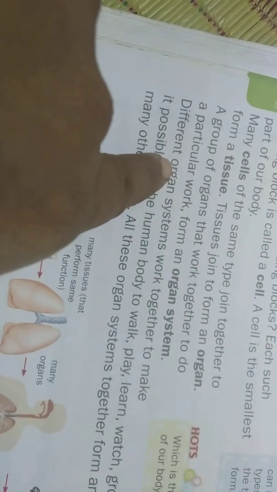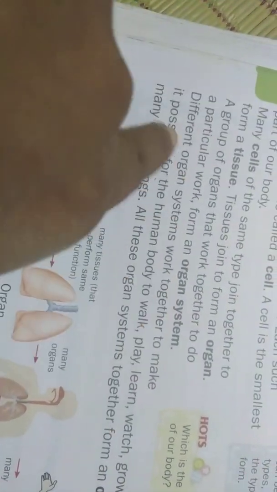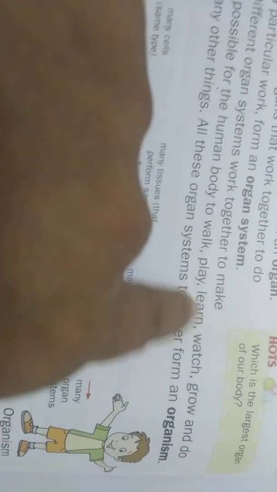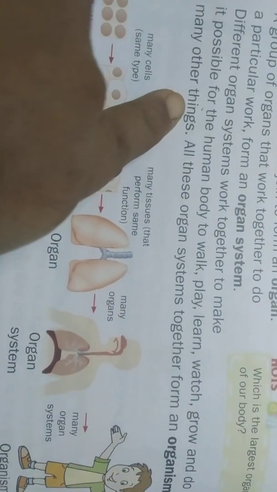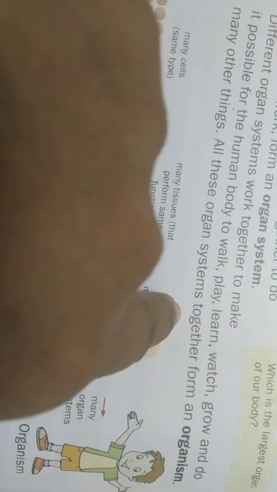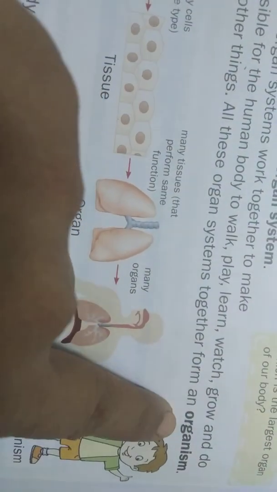These groups of organs that work together to do a particular work form an organ system. Different organ systems work together to make it possible for the human body to walk, play, learn, watch, grow, and do many other things. All these organ systems together form an organism.